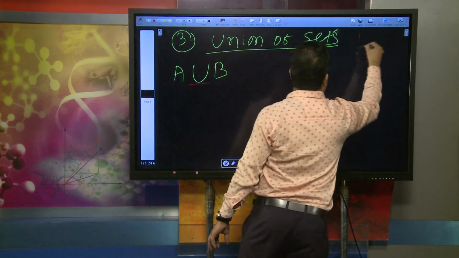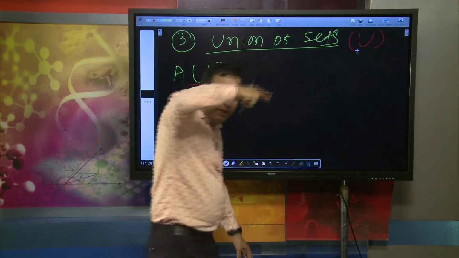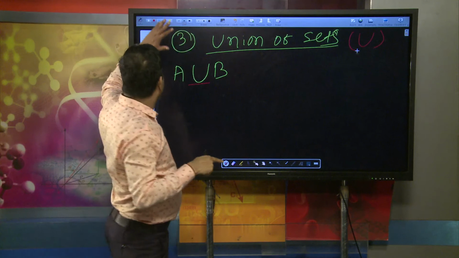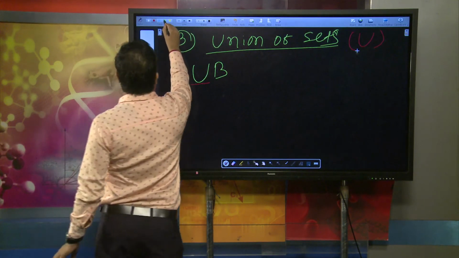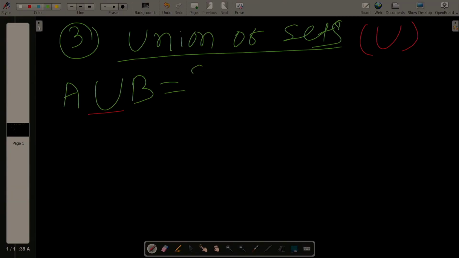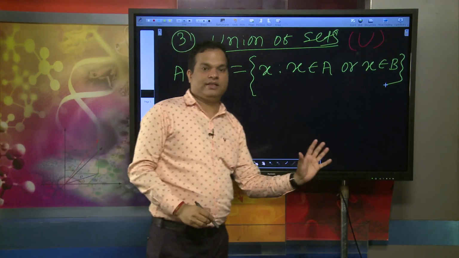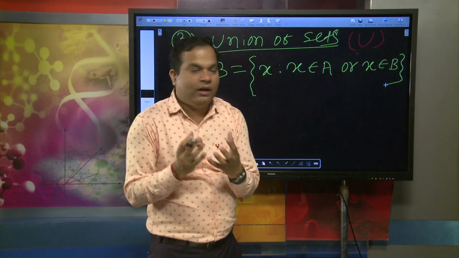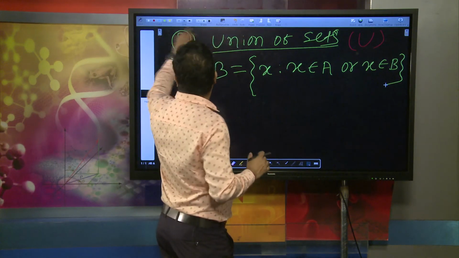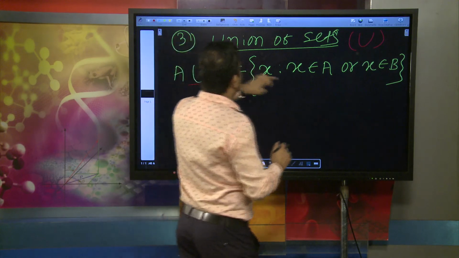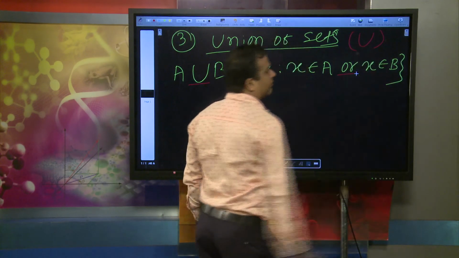The symbol for union is capital U. When talking about the union of sets, very simply I can say A union B means X such that X is an element of A or X is an element of B. What is the difference between intersection and union? In case of intersection, we have used the word "and". However, in case of union, we are using the word "or". That is very important.